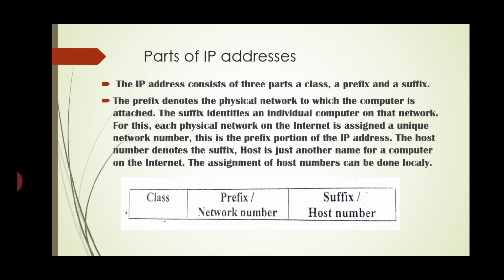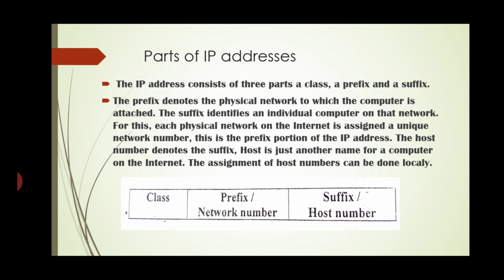Parts of IP addresses. So the IP address consists of three parts: class, prefix, and suffix. The prefix denotes the physical network to which the computer is attached. The suffix identifies an individual computer on that network.